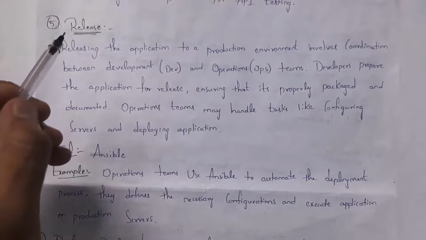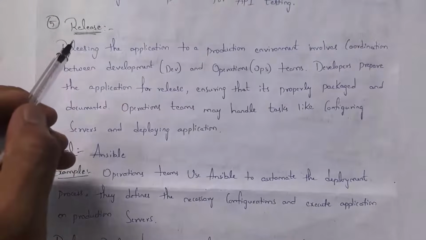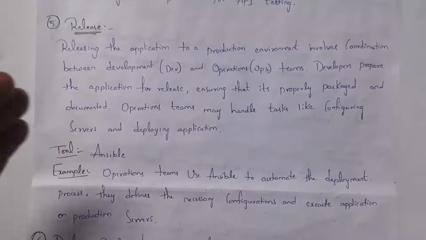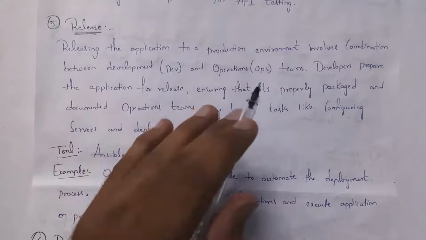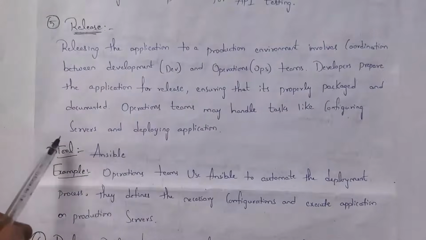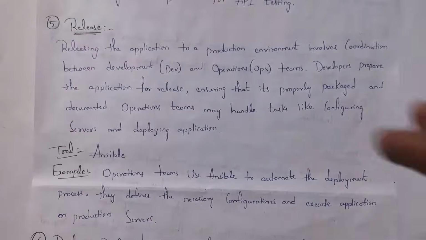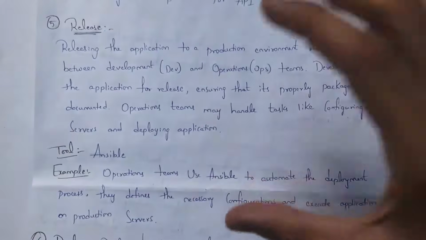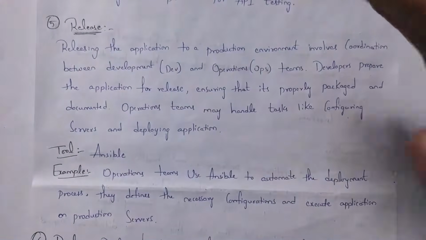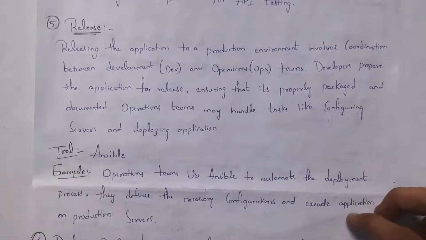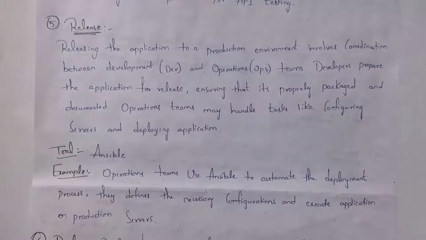Once testing is successfully completed and the software is working well, the development team will contact the operations team and hand the software over to them. Then the operations team will handle tasks like configuring servers and deploying the application. Guys, normally in the release stage, they will deploy the application on a dummy server. If everything is working correctly, then they will deploy that application on the actual server. One of the famous tools is Ansible. By using the Ansible tool, we can deploy the application on a server.